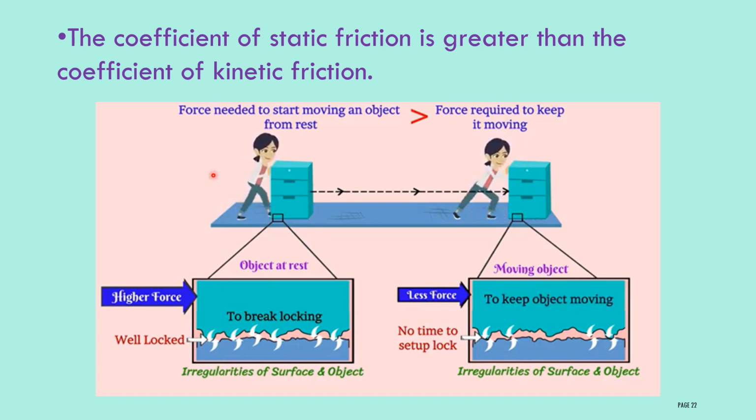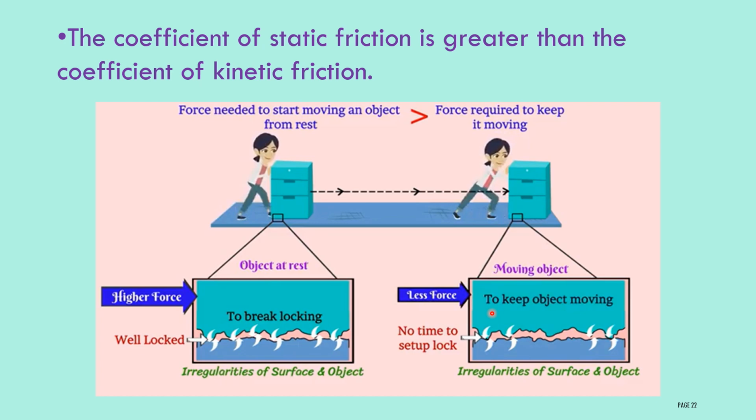When the object is at rest, the irregularities of the surface and the object are in contact with each other, and the interlocking will be more when the object is at rest. To break this interlocking, you need more force. Therefore, you have to apply more force to make the object move from rest to a moving position.